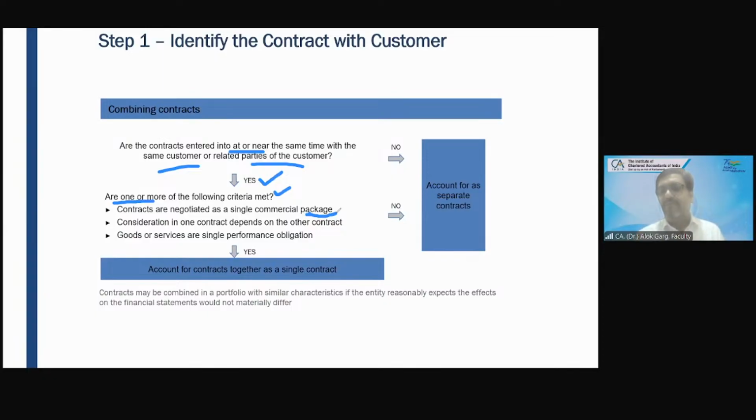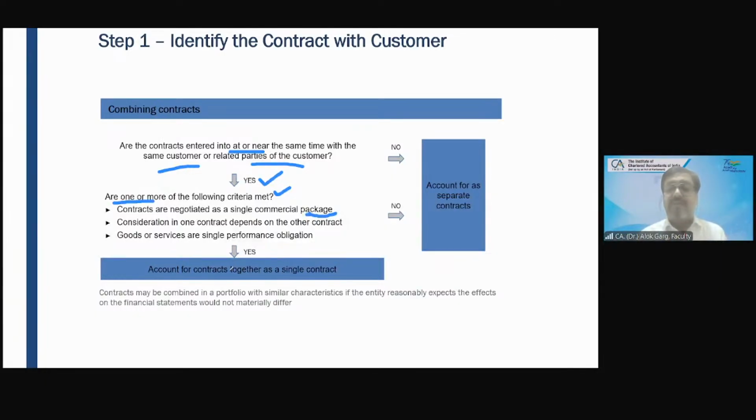Right. So Ajit ji is saying that, see, I have purchased a software from you and you are also talking about antivirus software. I'm ready to pay, but the main software price is 1 lakh rupees, antivirus software price is 70,000 rupees, so total price is 170. So let's make a deal for 1.5 lakh, 150. So the entire contracts are negotiated as a single commercial package. Yes, it is negotiated as a single commercial package.